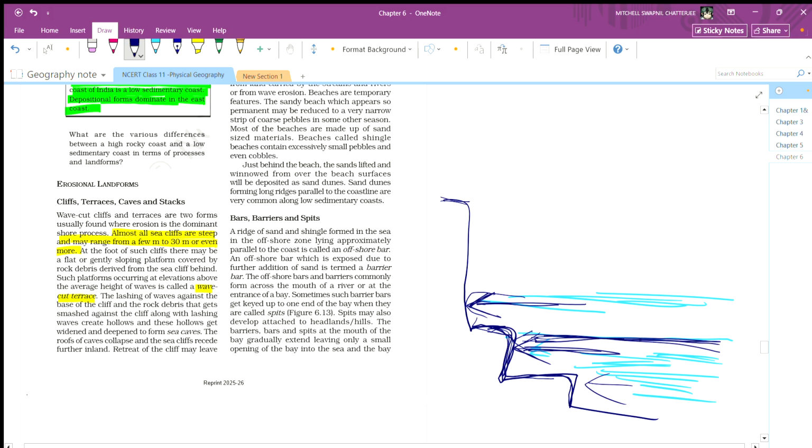Sea level decreases, and sometimes the sea level is at this part, sometimes at this part at night. So at different periods of time, the wave will be striking the cliff at different areas. That's why it is forming a terrace.